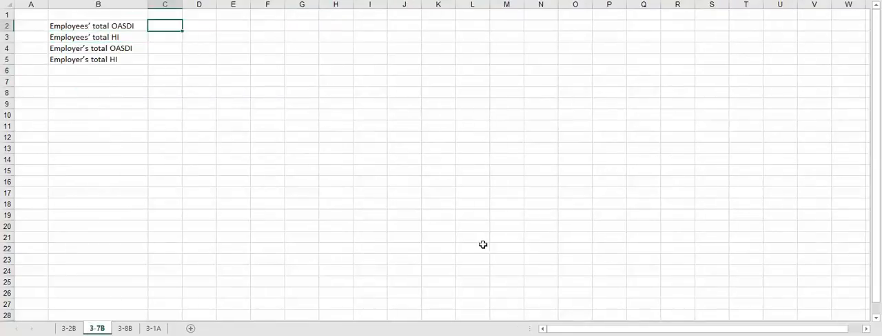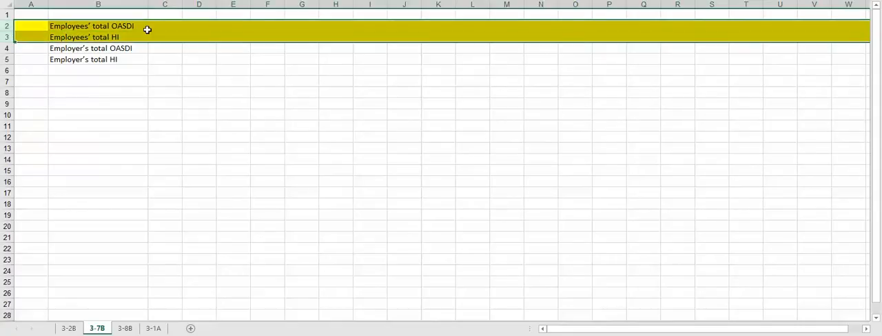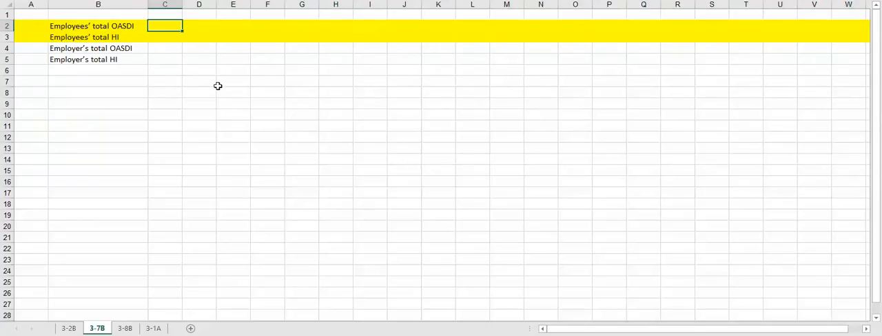Now 2-7B is fairly straightforward. At least I think so. So that probably means it's not. A lot of students do get this part confused. The first two rows in yellow, you're going to figure out for each employee and then multiply that by the number of employees.